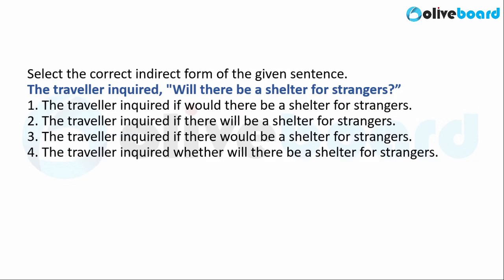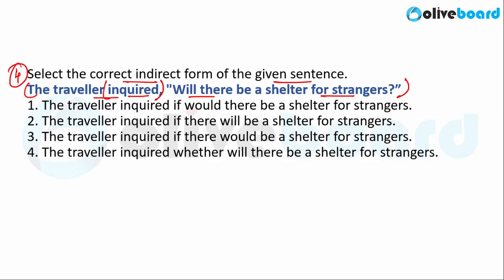Now, moving on to the next question. The next question is the fourth question of this session. Select the correct indirect form of the given sentence. You are given a sentence in direct speech, you have to convert it into indirect form. The sentence here says the traveler inquired. So the traveler is asking a question. The traveler inquired, will there be shelter for strangers? He is asking whether there will be shelter for strangers.